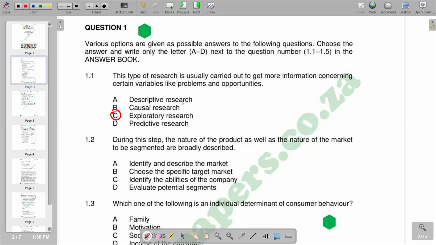So moving on to the second question, it is during this step, the nature of the product as well as the nature of the market are to be segmented broadly and described. So we are given different responses, so we can as well go through the responses given. But you'd see that the correct response that we have there is A, whereby it entails identify and describe the market. And the question is saying during it to be segmented and described.